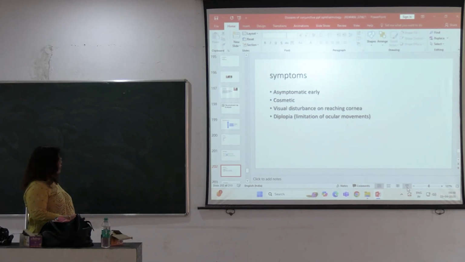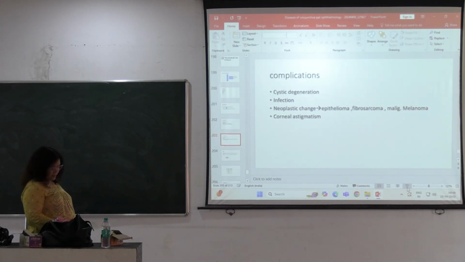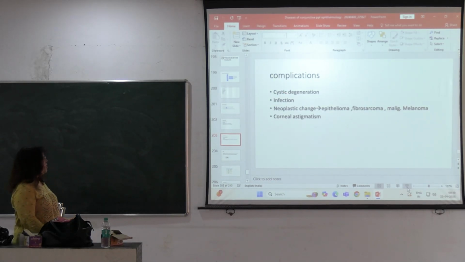Then complications. Cystic degeneration can occur, infection can occur, and sometimes this pterygium is also known as a precursor of tumors, that is epithelioma, fibrosarcoma, malignant melanoma. Due to strong adhesion to the cornea, it causes corneal astigmatism.